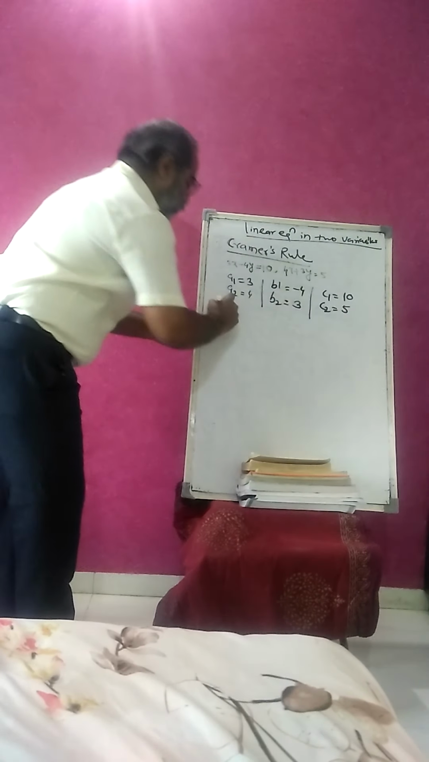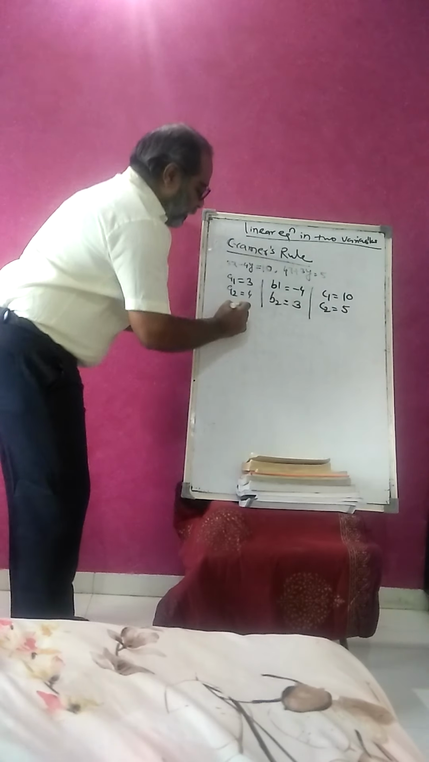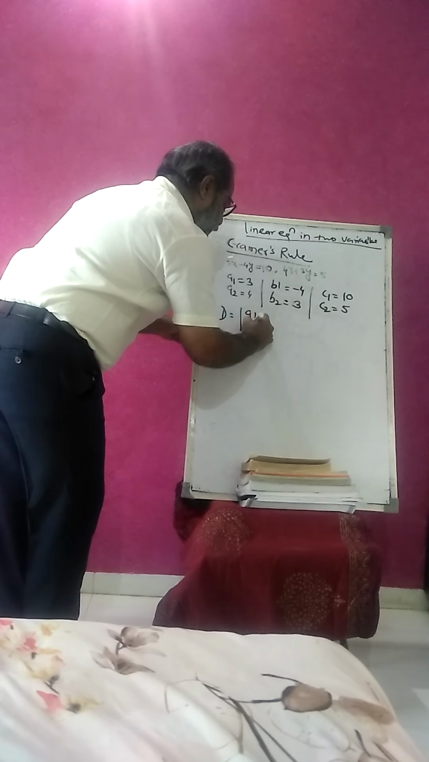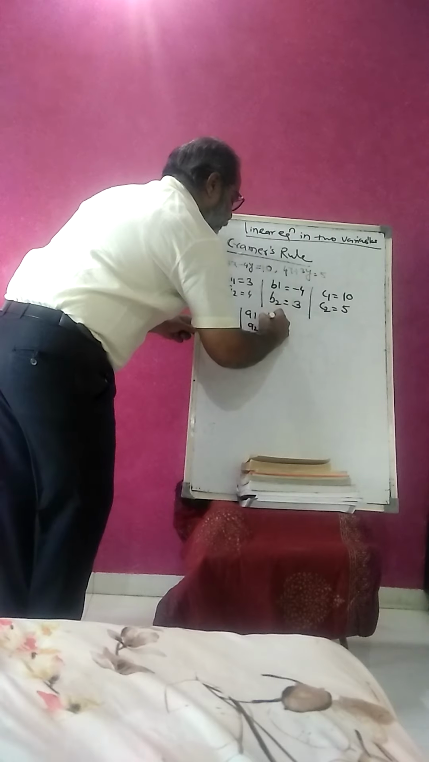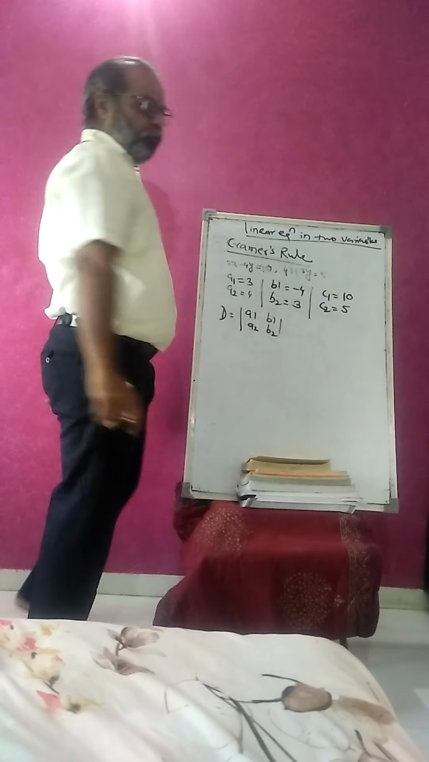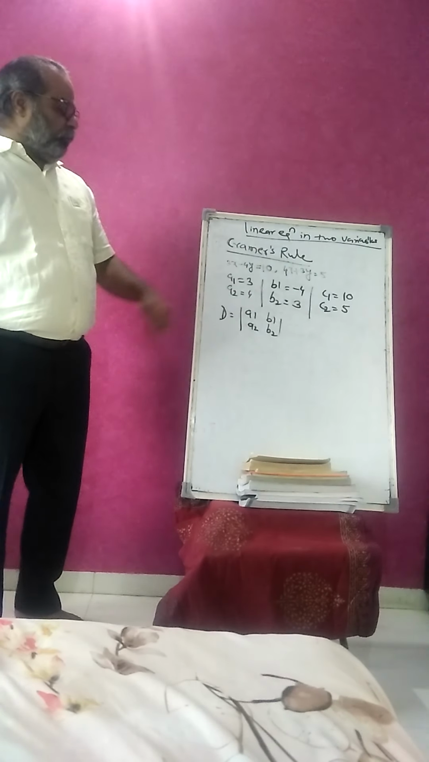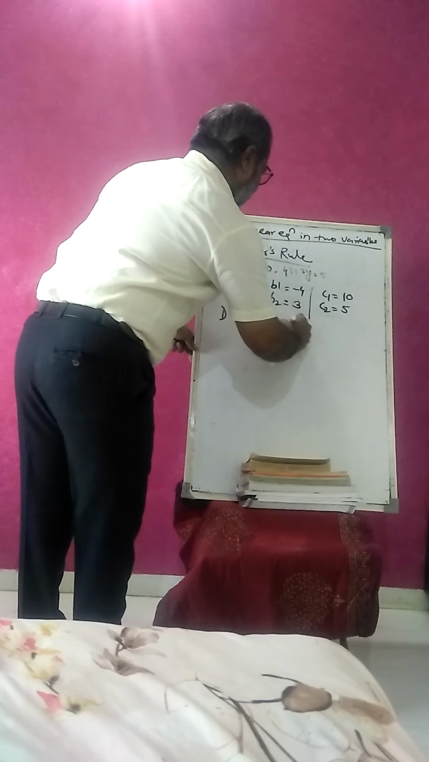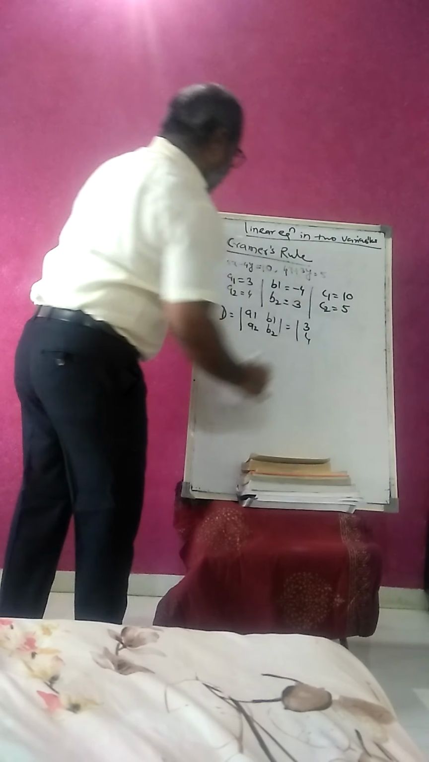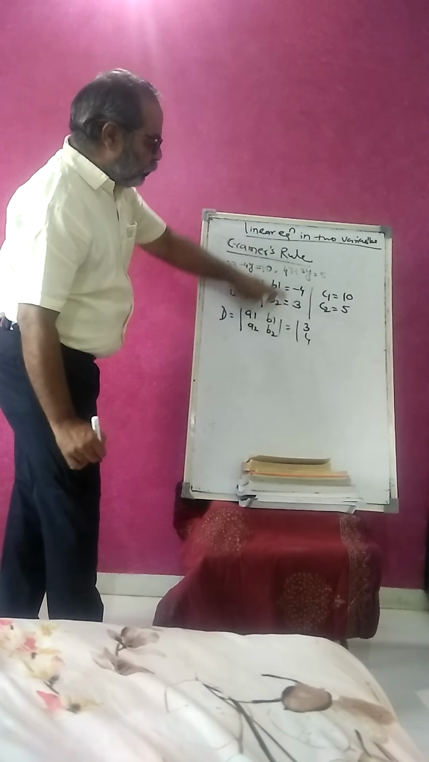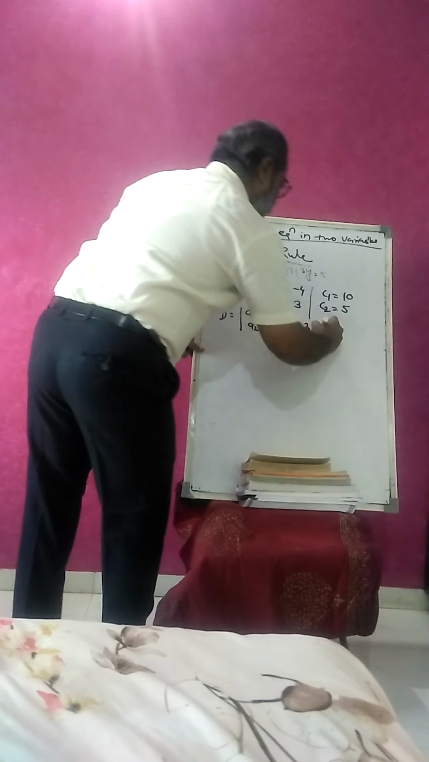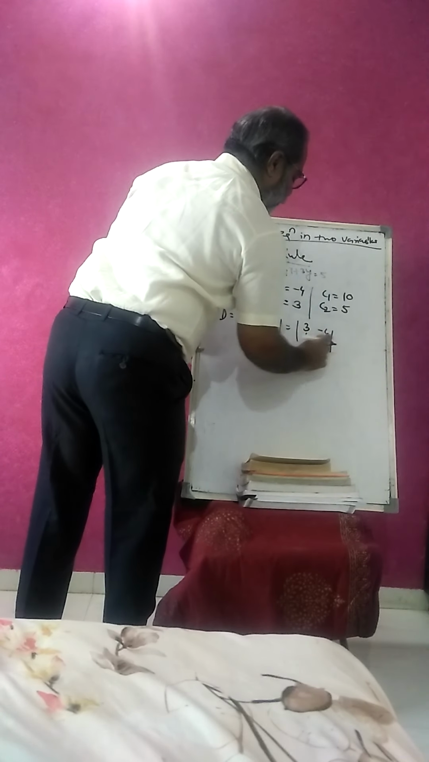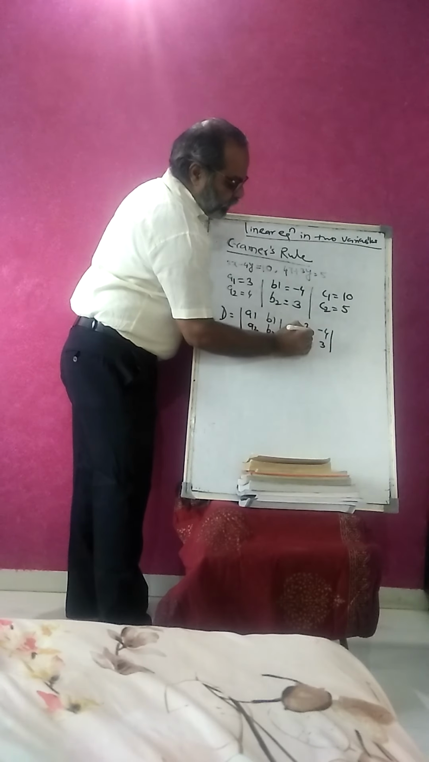Now just find d first. We know d's first column is a1, a2, that is the coefficients of x, and b1, b2, that is the coefficients of y. So I just put the values. a1, a2 is 3, 4. What is b1, b2? It is minus 4, 3. So take the cross multiplication.